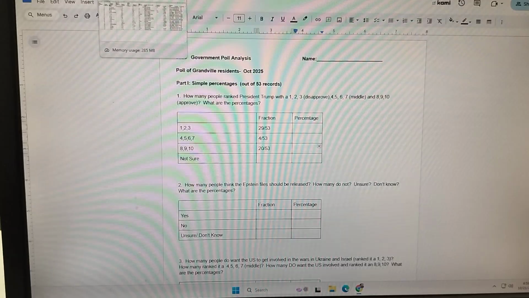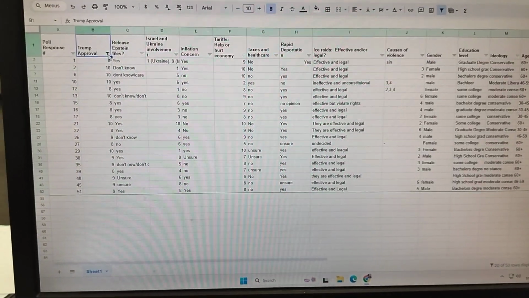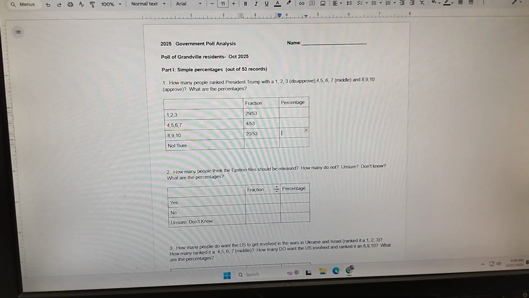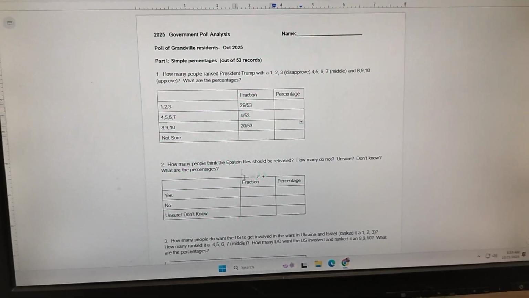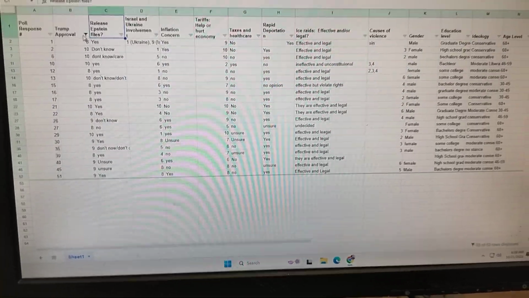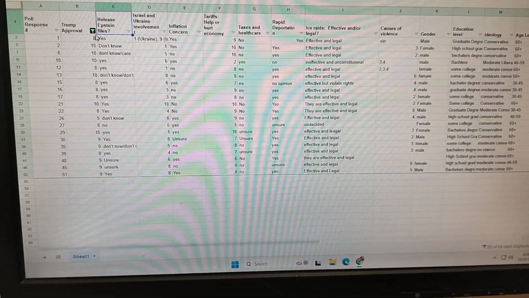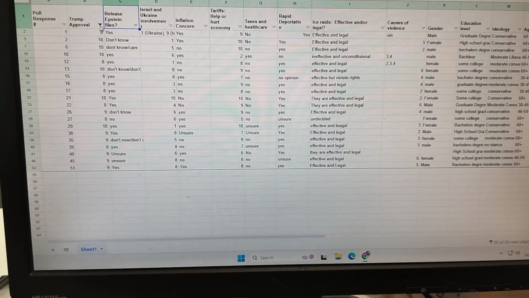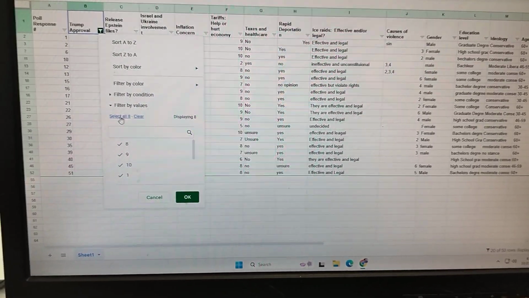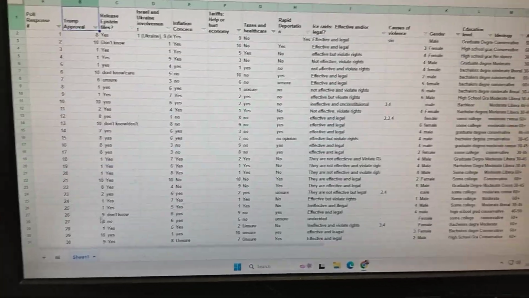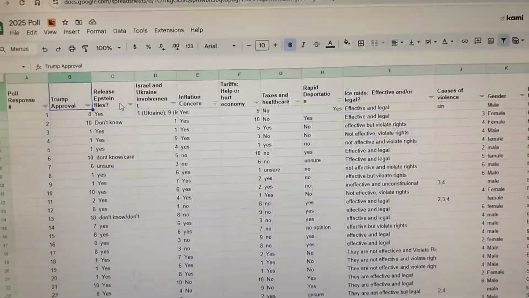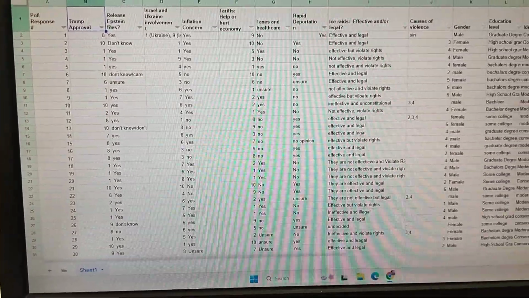Okay. Now, another thing I really want to emphasize is that when you're done with a question, so you're done with this first question here, and then you go on to this next question and you start to deal with it, the first thing you absolutely have to do is notice that there's already a sort on. See how this upside down triangle now has a little filter on it? You have to undo that, and you have to undo it by selecting all 8 of the answers and hitting OK, so it resets. Okay, so you need it to reset, and then you're going to go on to the next question, release the Epstein files.